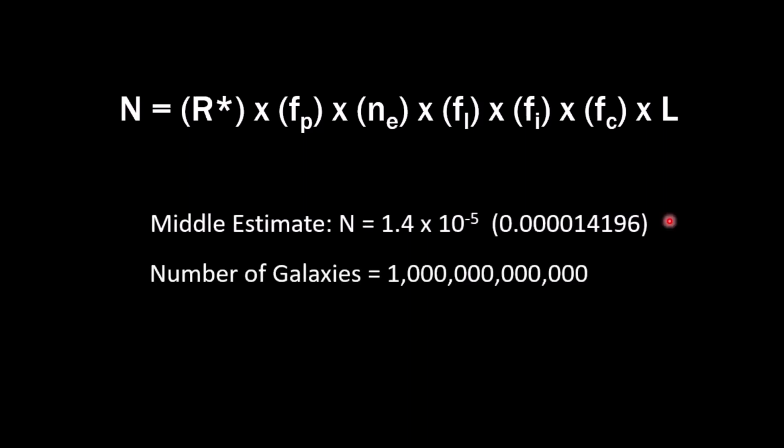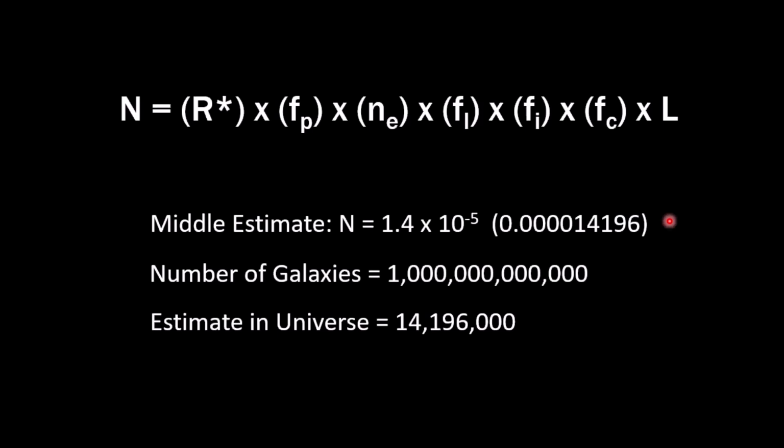But let's not forget that we have 1 trillion galaxies out there. And so when you take this number and multiply by 1 trillion, in the universe there are about 14 million communicative civilizations. All right. So again, that's taking the middle numbers. And again, it could be lower, it could be higher. We're just playing with ideas with this equation. That's all this is.